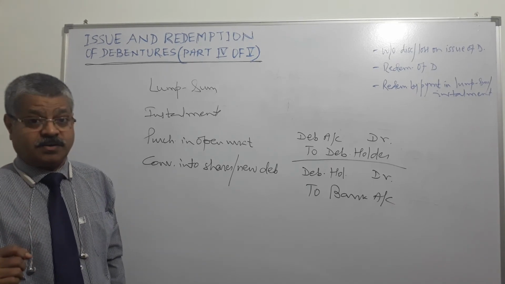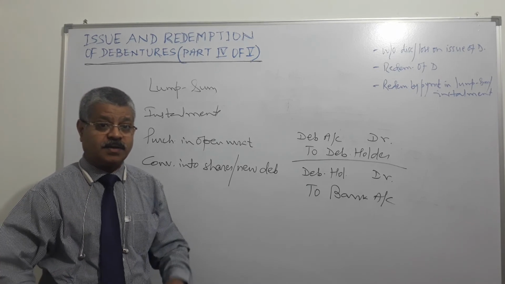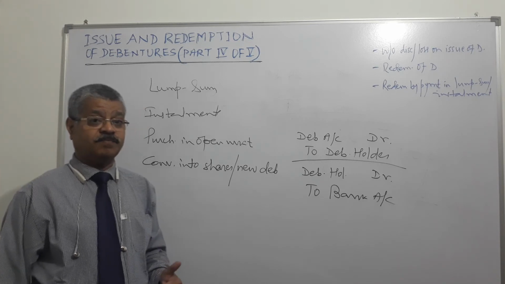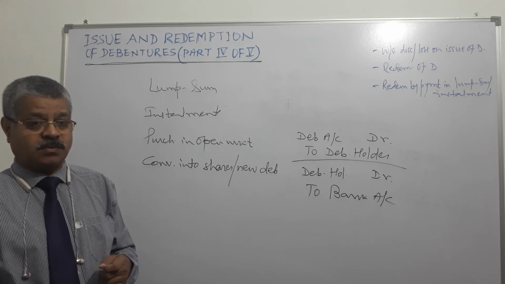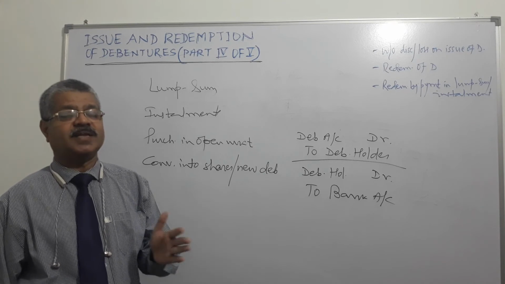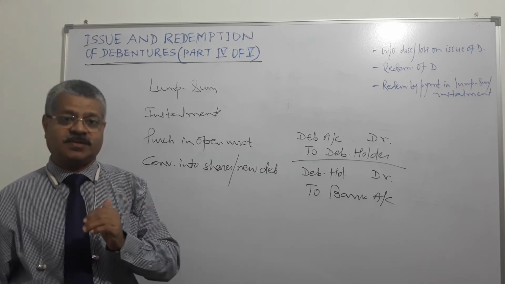Each company which issues debentures for a period exceeding 18 months needs to maintain debenture redemption reserve account. Suppose a company has issued debentures for 100 crore rupees and the tenure is 5 years.